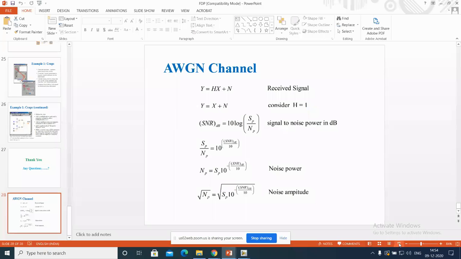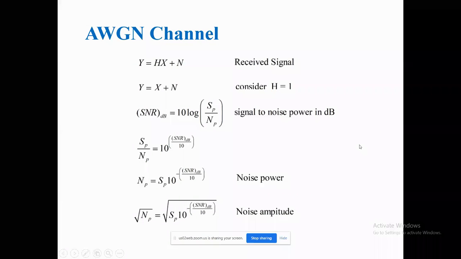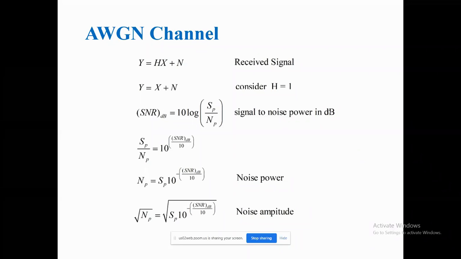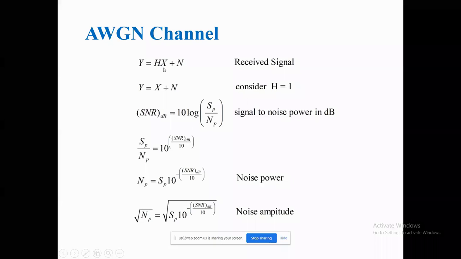Most of you are well aware of this, but as a part of my code, I should give a brief introduction about it. If Y is the received signal, Y = Hx + N, where H is the multipath channel effect, X is the transmitted signal, and N is additive white Gaussian noise.